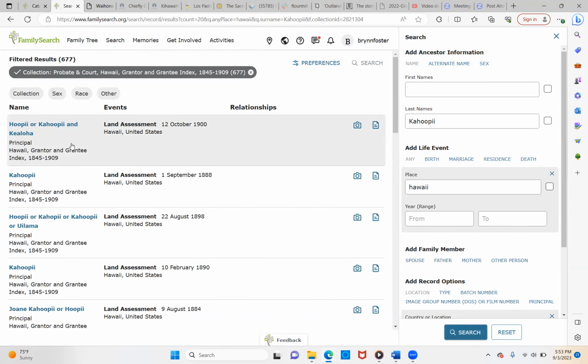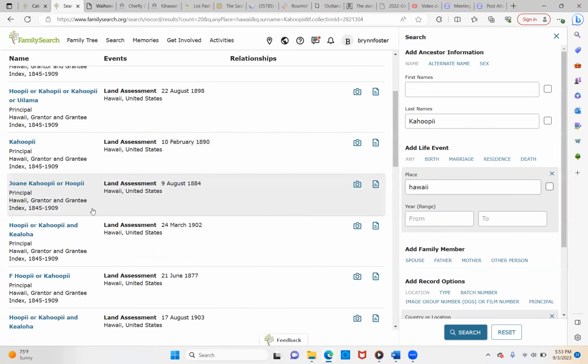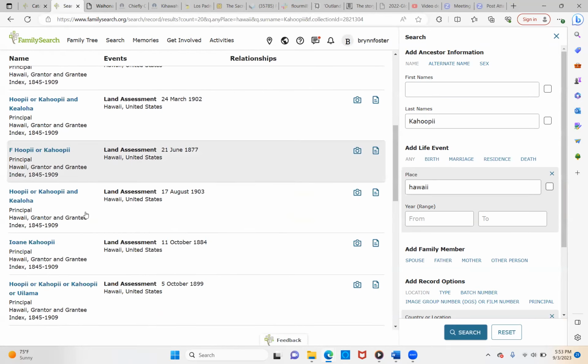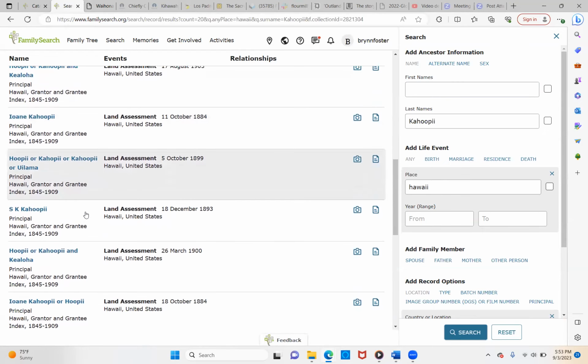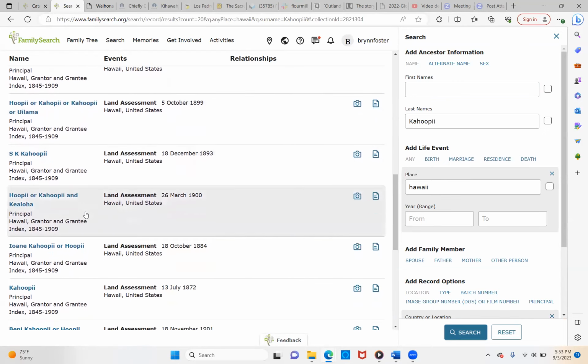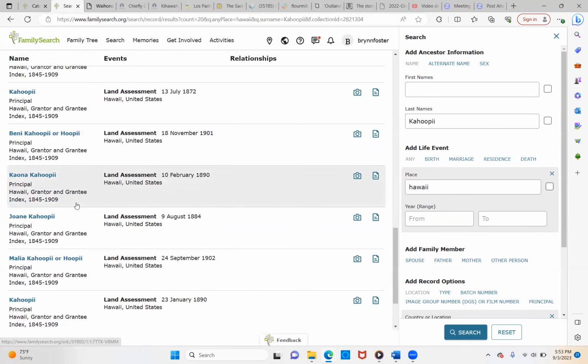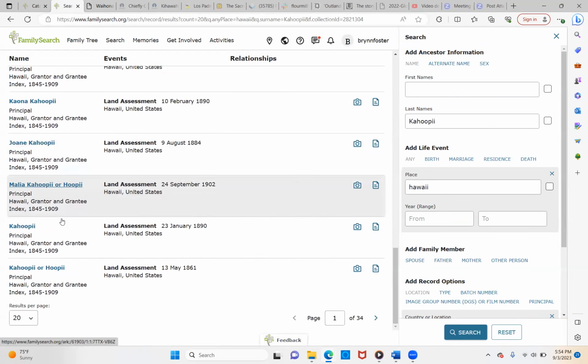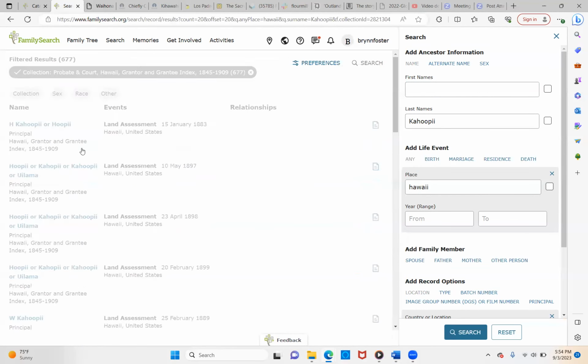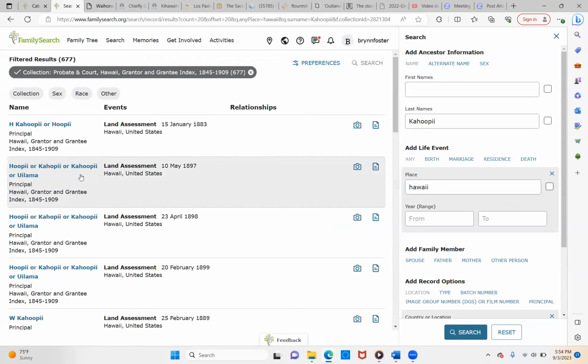So here's some. I like to go to the earliest one, Ho'opi'i, and see if you recognize anybody's name first. Right, to find somebody that we recognize.